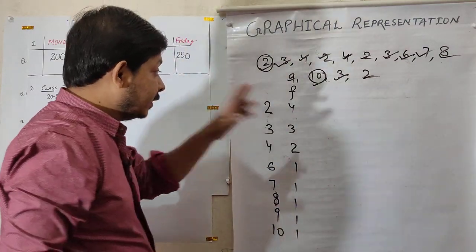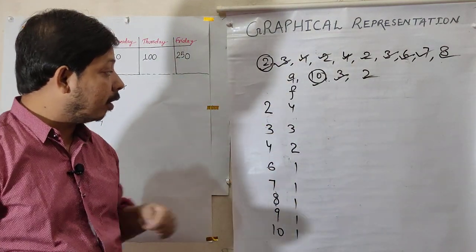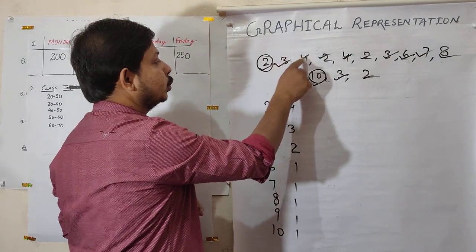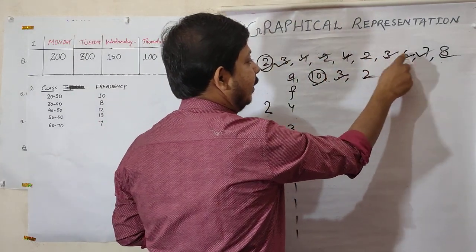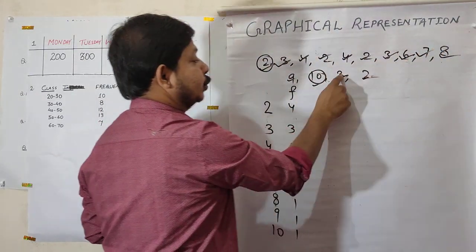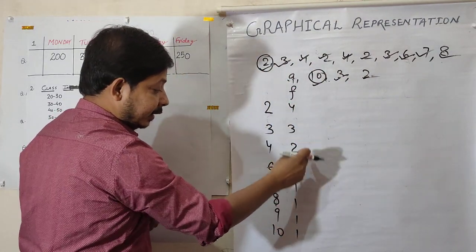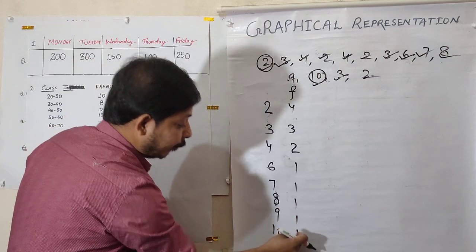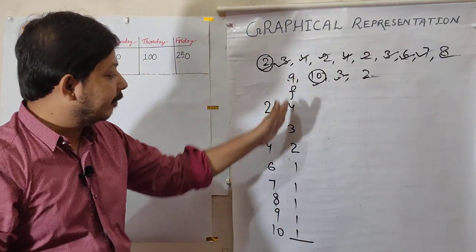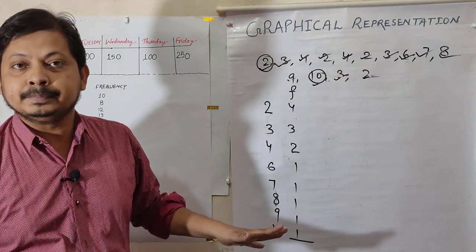Now you have to check whether the frequency you have written is correct or not. How? 1, 2, 3, 4, 5, 6, 7, 8, 9, 10, 11, 12, 13, 14. Now you check: 4, 3, 7, 9, 10, 11, 12, 13, 14. It means what you have written is correct.